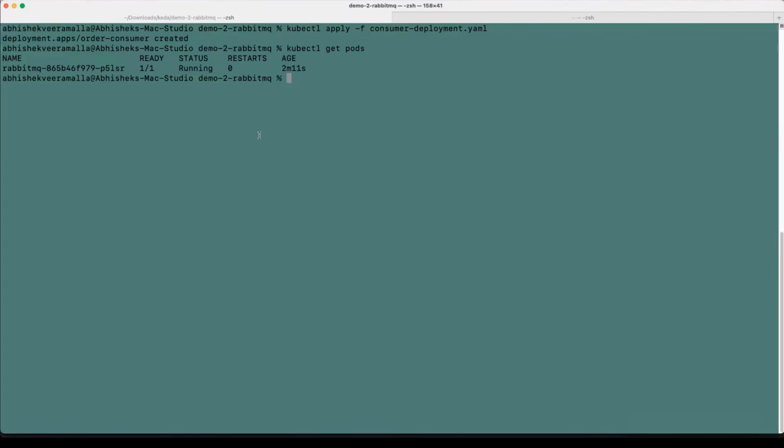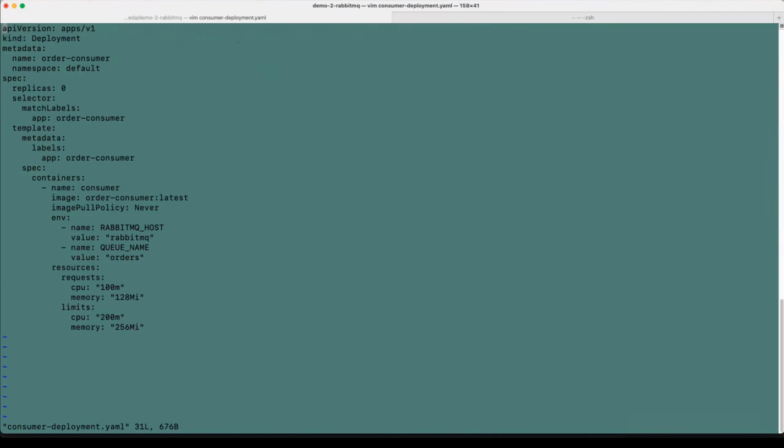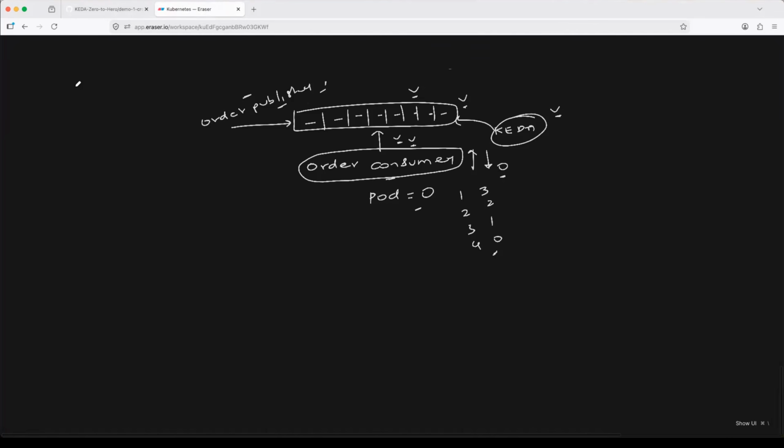As I told you, within the consumer deployment.yaml, I put the replica count as 0, because I don't want any pods running when RabbitMQ is in a stale state. There are no elements in the RabbitMQ.